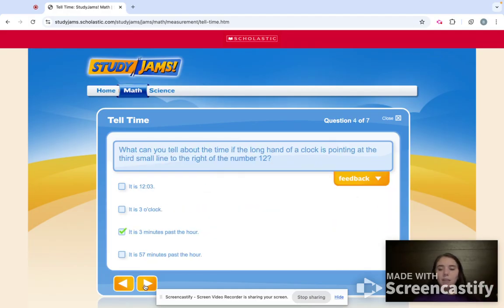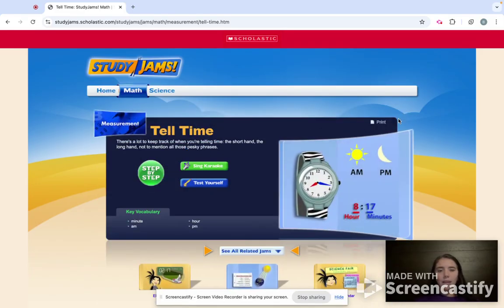And I just think that's amazing because feedback's so important for young minds, and especially automatic feedback, because if you wait 3 days to tell them, they're going to forget what they were learning about anyway. So that automatic feedback really helps for what they're learning about on StudyJams to just stick with them. So let's go ahead and move on to the science portion.